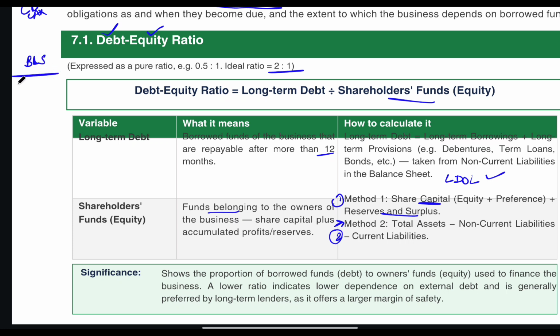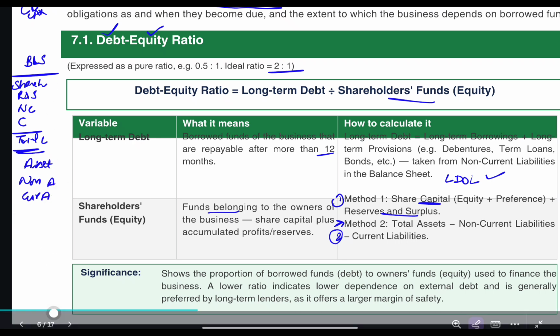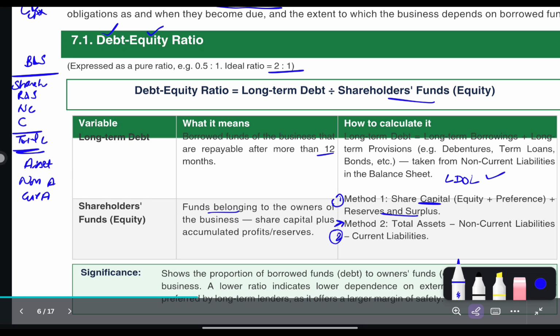In the balance sheet we write first shareholders fund, reserves and surplus, non-current liability, current liability. This is our total liability. And here we write assets, non-current and current assets. This is our full balance sheet for a rough idea.